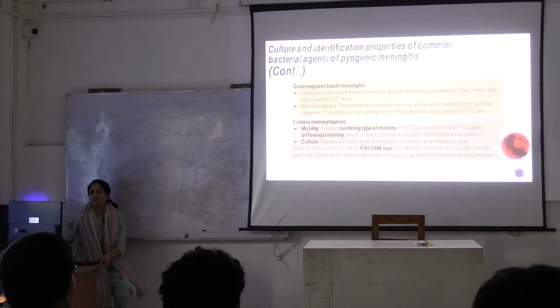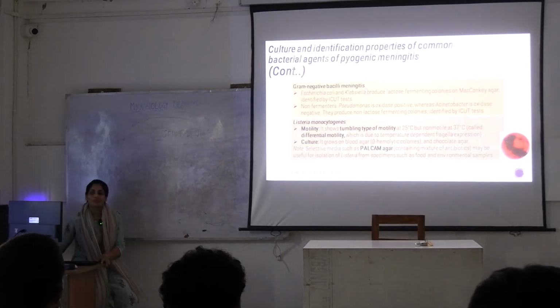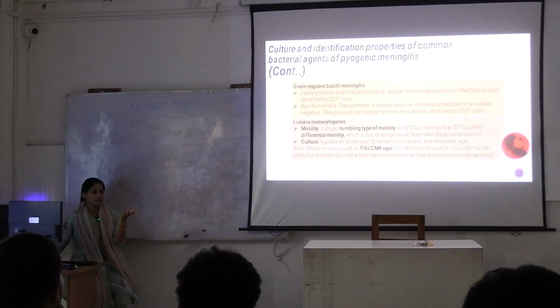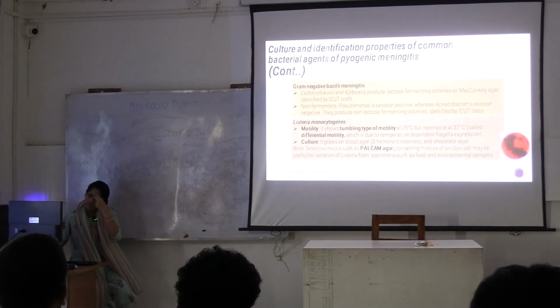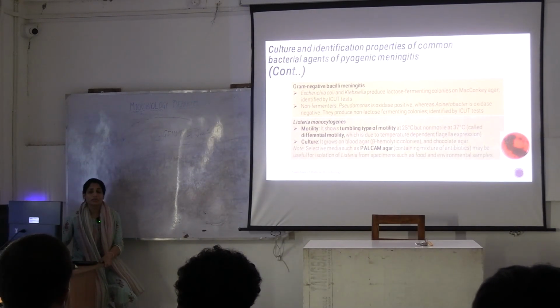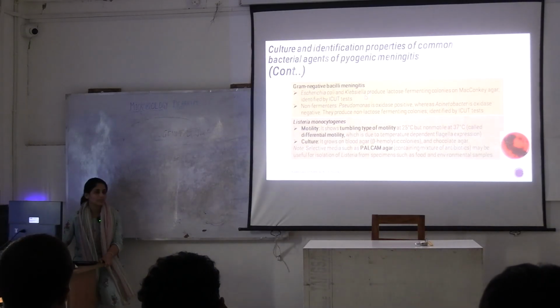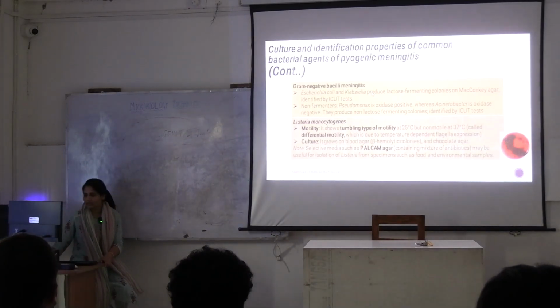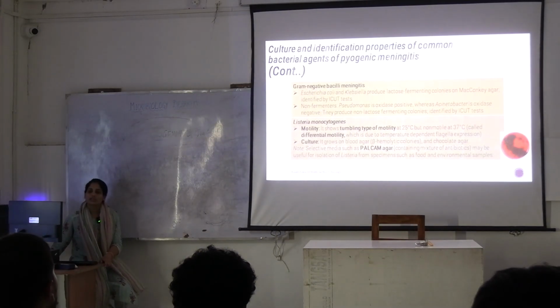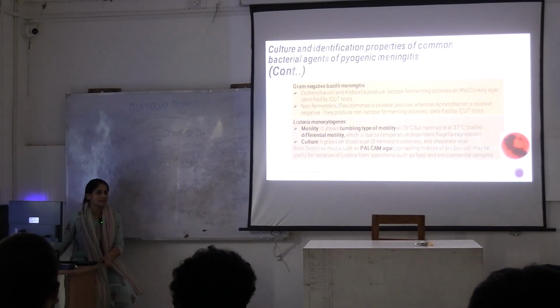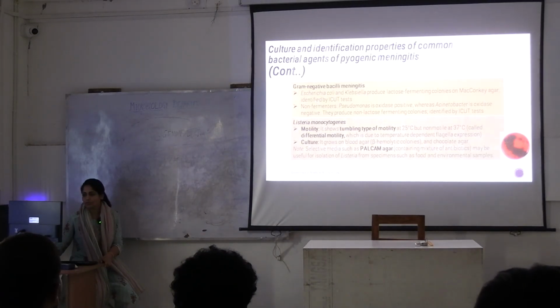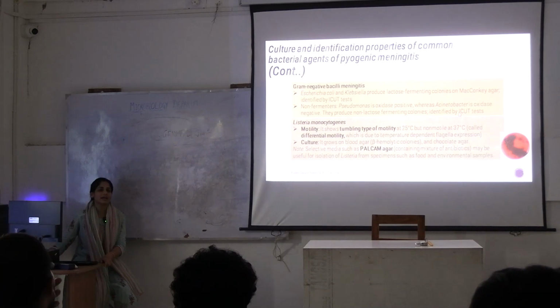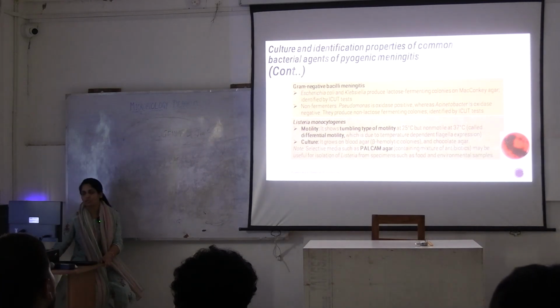Then coming to gram-negative bacilli, you know there are certain gram-negative bacilli. You have already studied this much. Gram-positive, gram-negative bacilli, E. coli, Klebsiella. What are the tests that you are using for biochemicals? Indole, citrate, urease and triple sugar iron. Very good. So you can use that. In case of non-fermenters, you are performing catalase and oxidase reaction. So non-fermenters such as Pseudomonas will be oxidase positive. Acinetobacter will be oxidase negative. They'll produce non-lactose fermenting colonies, and you can do the further biochemical identification through these tests.